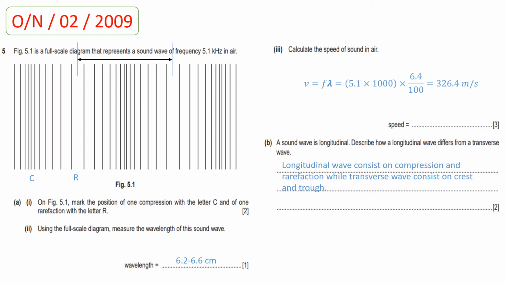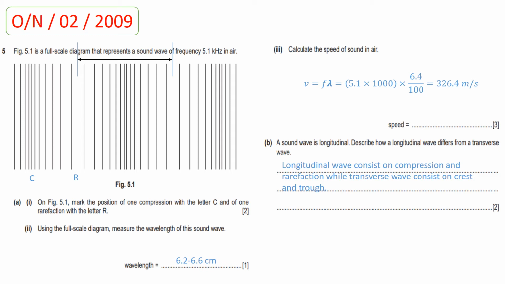Now part 2. Using the full scale diagram, measure the wavelength of this sound wave. So students, the wavelength is the distance between two consecutive compressions or rarefactions. So you need to measure the distance between two consecutive compressions or rarefactions with the help of a ruler. When you measure the distance between two consecutive rarefactions, you will get a value which is in the range 6.2 to 6.6 centimeter.